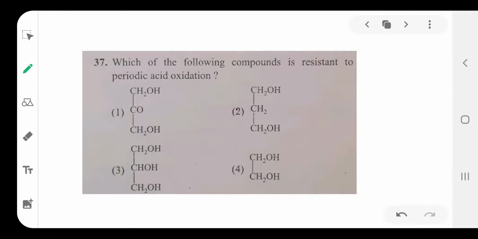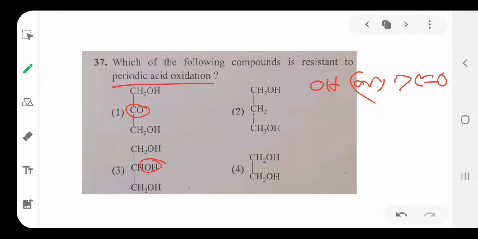The 37th question: Which of the following compounds is resistant to periodic acid oxidation? Generally, here is one concept: the molecule contains an OH group or keto group attached to an adjacent carbon atom. Here the keto group is attached to an adjacent carbon, here the OH group is attached to an adjacent carbon.